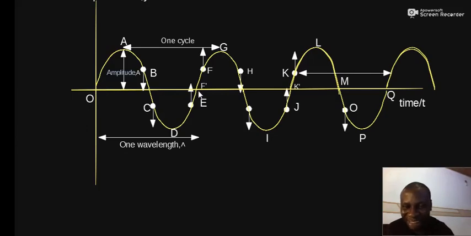That tells us that O and F prime represent one phase, which means one circle. So two successive points in phase means that the phase gap between them is one phase or one circle.